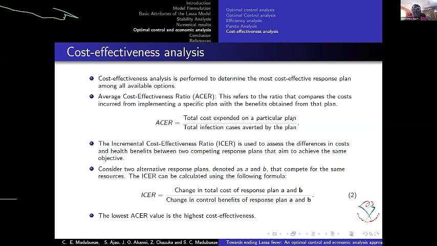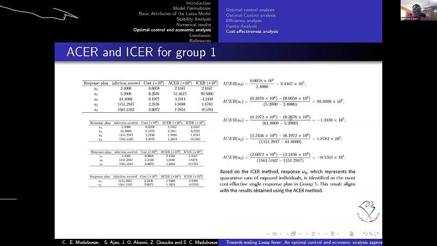Now, because we have 5 groups, we didn't put all of them here. We'll look at group 1. For group 1, we have the response plan. First of all, you have to arrange the infections averted in ascending order, and the same with their costs.